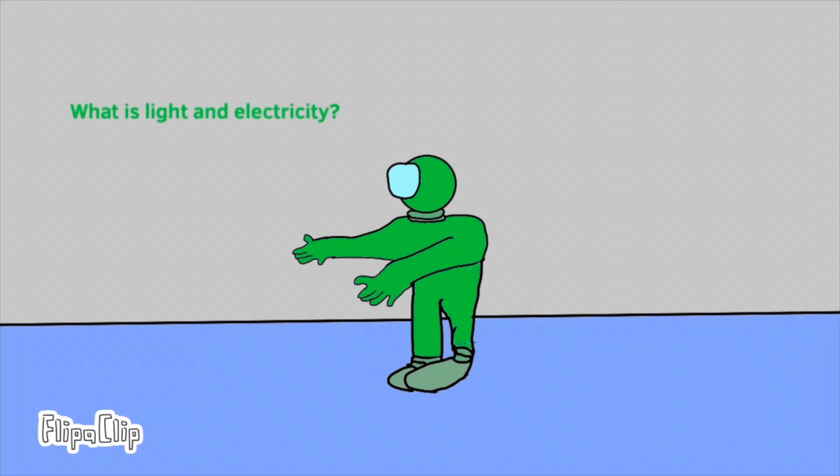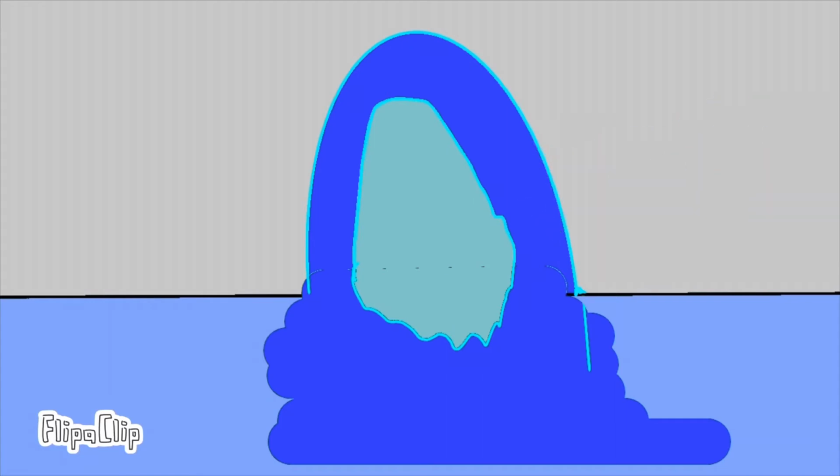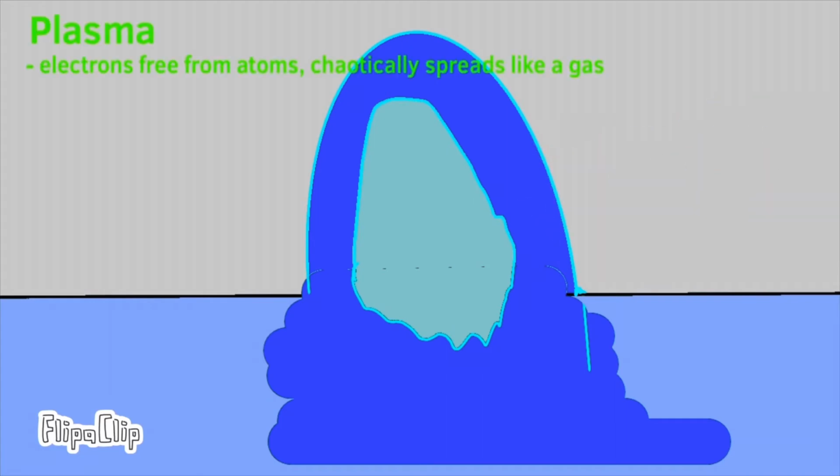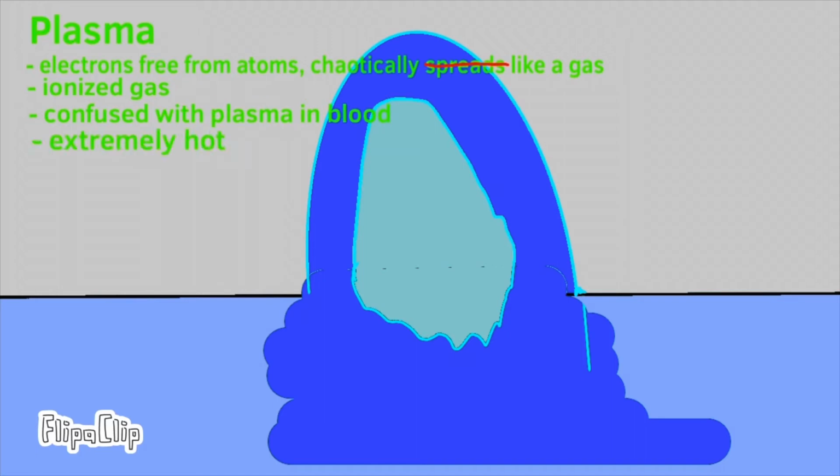What about light and electricity? What about fire? Okay, fire is a type of plasma. And I'll answer since you asked. Unlike gases, the electrons tend to free from atoms, and there is an imbalance between the photons and electrons. It's pretty much just ionized gas. I'll go over that later.